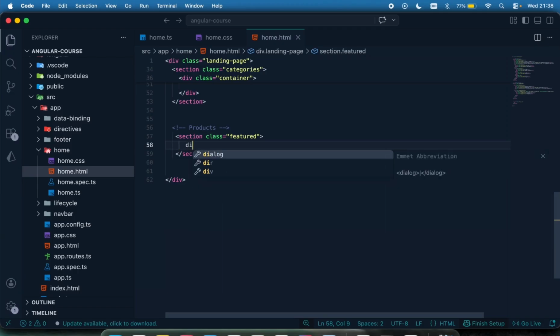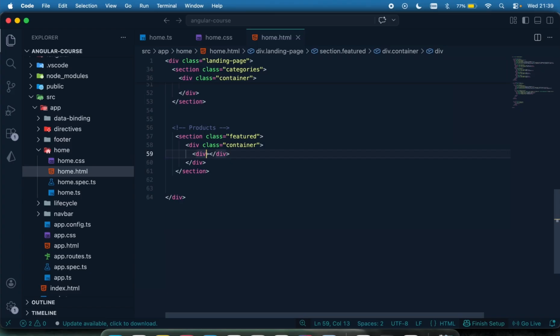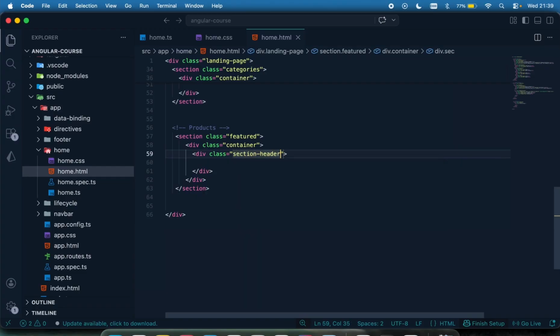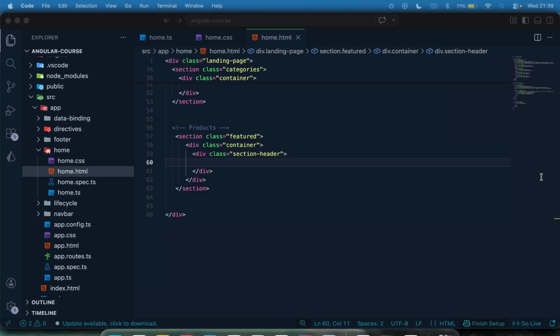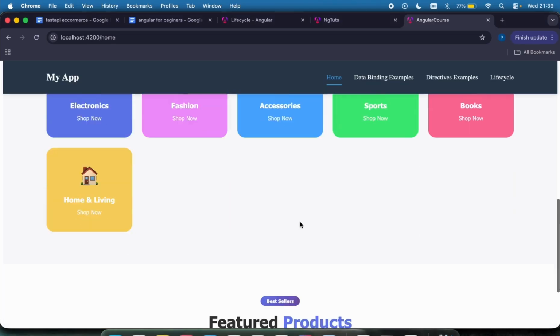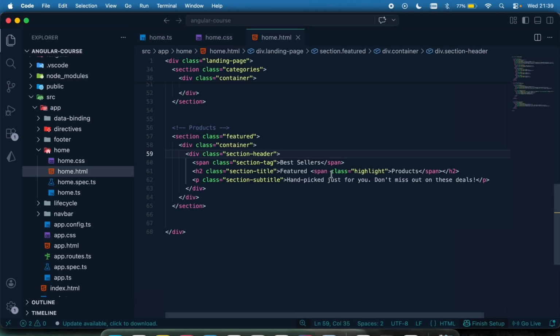And then it's going to have another div like that, and then I'm going to have a styling called container, and then it's going to have another div again, and then I can have a styling right here called section-header, something like this. Okay, so right here I can have my stuff. Let me just quickly have them up right here just to be fast, which is this bestseller stuff, bestseller, featured product, and this. Okay, that's the first thing we have to do.